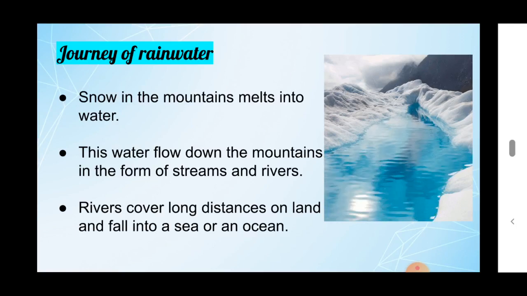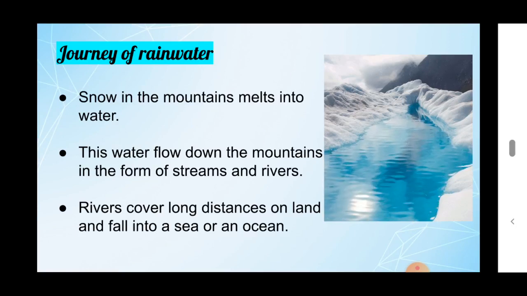Snow in the mountain melts into water. I already told that snow is the solid form. It starts melting. During this melting, a solid converts into liquid.